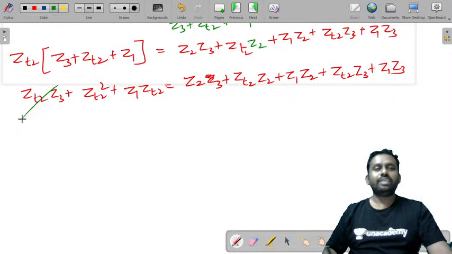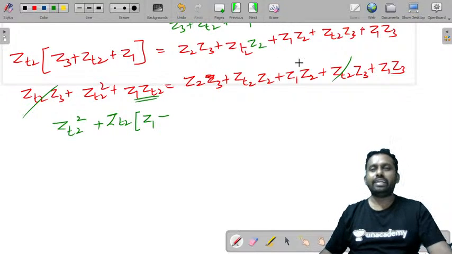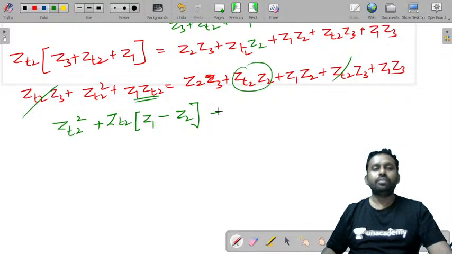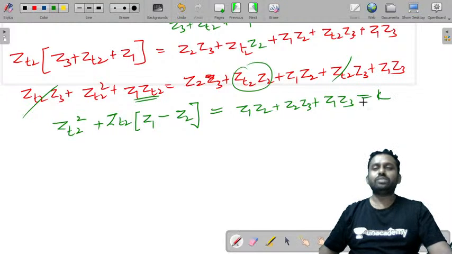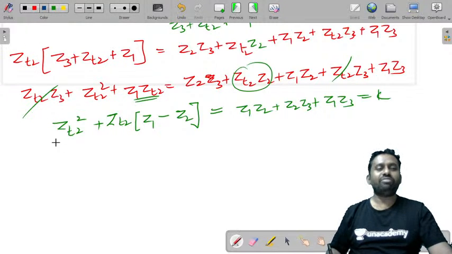Simply you can cancel this ZT2 Z3, ZT2 Z3. So from this you'll get ZT2 square, if you take ZT2 common and take this term to the other side, is (Z1 minus Z2) is equal to Z1 Z2 plus Z2 Z3 plus Z1 Z3, and consider this as value K. What can I write from this?